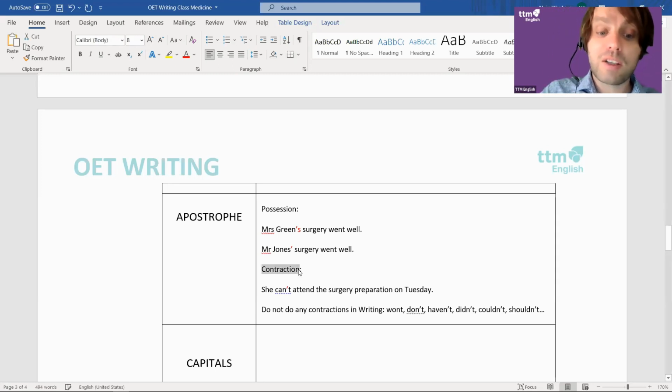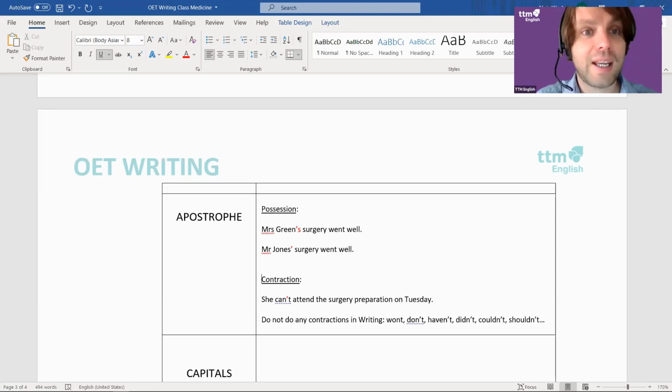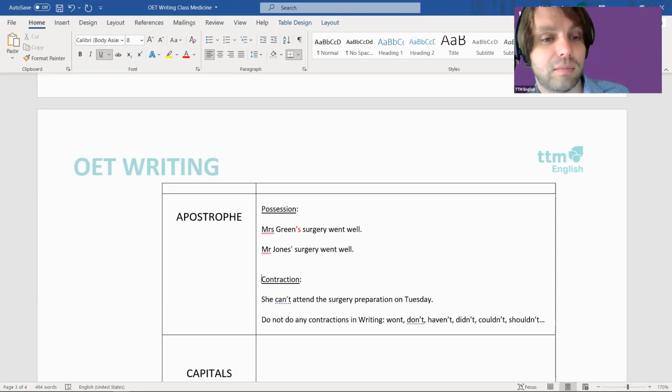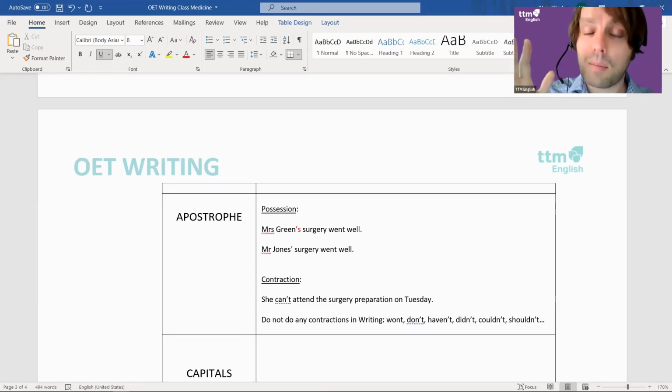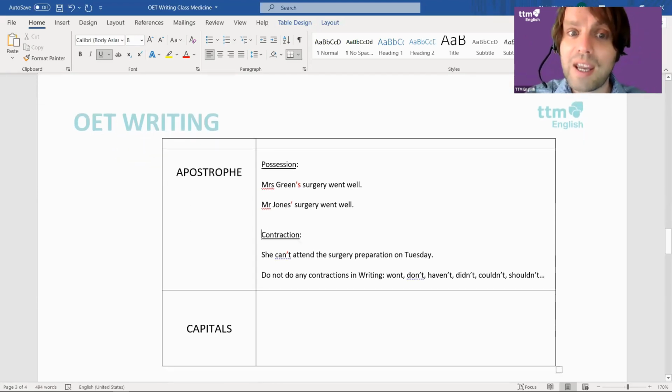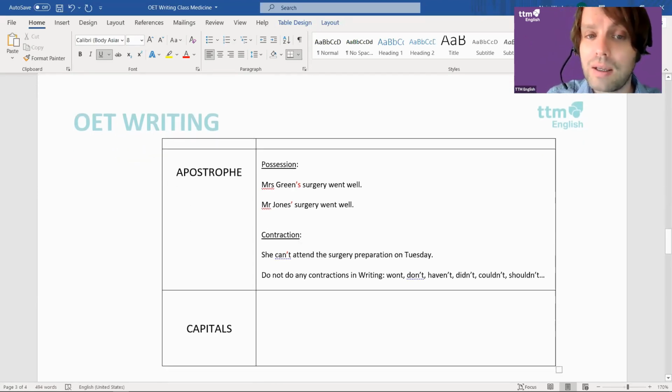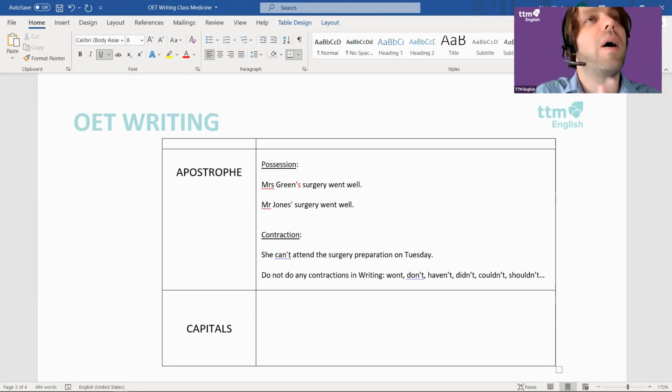However, as we were saying at the start of class, and as I've said to the nurses as well, contractions in speaking actually sound a bit more friendly. If you say you cannot do that, sir, that's much stronger than I'm sorry, you can't do that. So that's apostrophes. It seems quite simple to me. It's possession or a contraction. Does anyone have any questions about that? Just quickly.